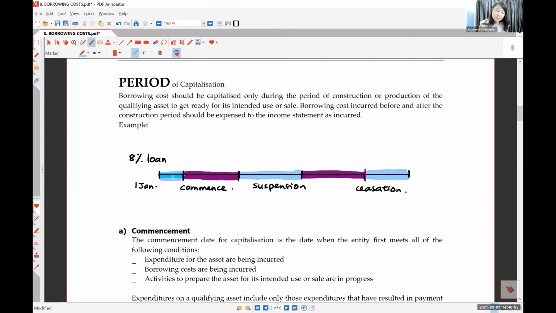Can you see that the purple color period is the period that I'm doing the construction? Only in this period where you are doing the construction, the interest is an asset. The blue color period is a period where I didn't do the construction, but I borrowed the money. The bank will charge me interest every day, but I didn't construct. So the interest that the bank charged me will be all expenses.